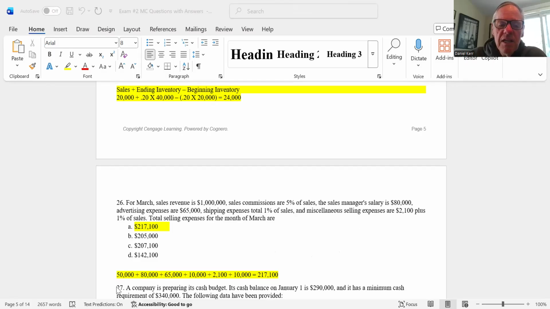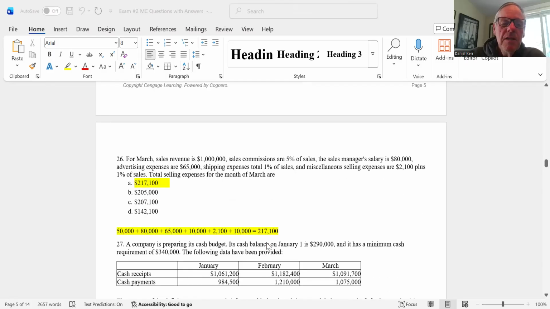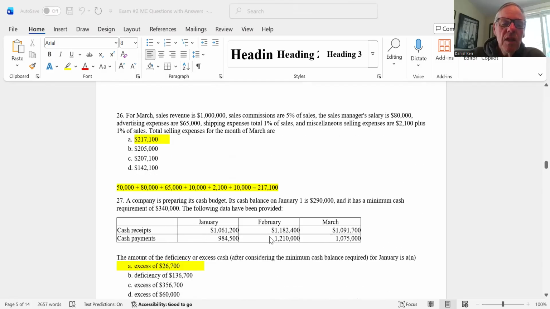Sales manager salary is 80,000. Advertising expenses are 65,000. Shipping expenses are 1% of sales, so we've got 10,000. Miscellaneous expenses are 2,100, again, plus 1% of sales. If you add those all up, you get 217,100. So the answer there is A.